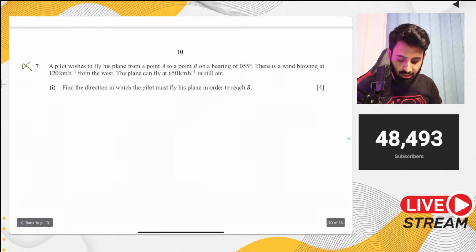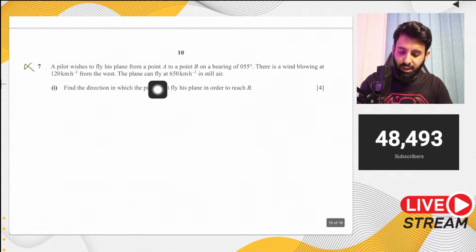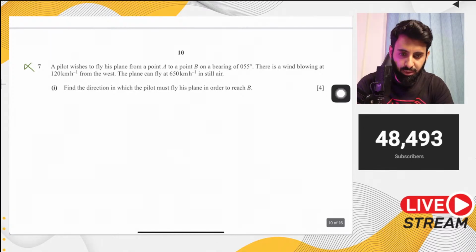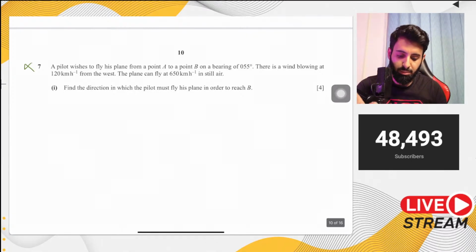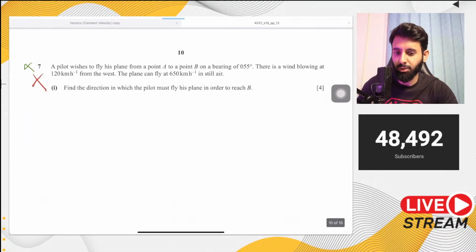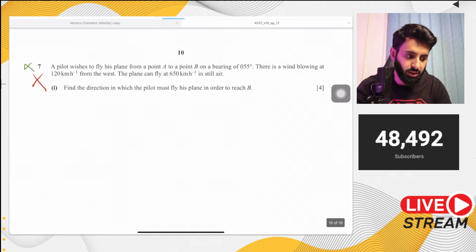So take a good look at this question. Every time you have something like the plane can fly at a certain speed in still air, or the boat has a certain speed in still water, these are the type of questions that are no more in the syllabus. So when you practice, skip these questions. They were removed from 2020. So 2020 and onwards, these questions are no more in the syllabus.